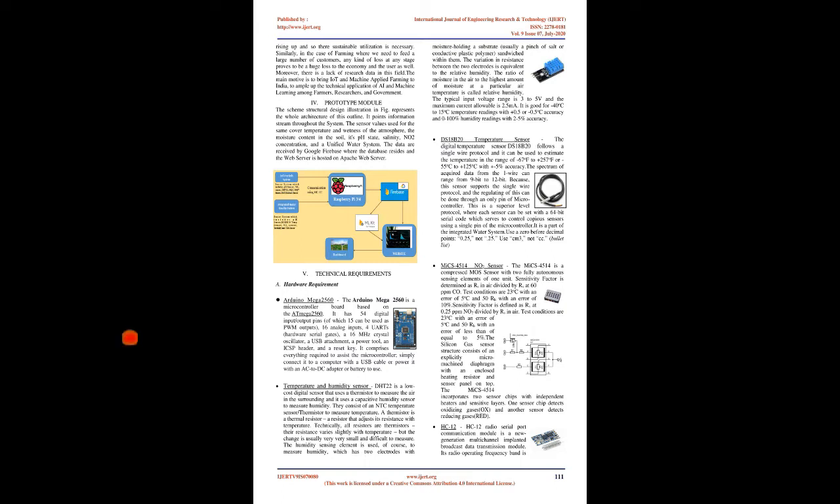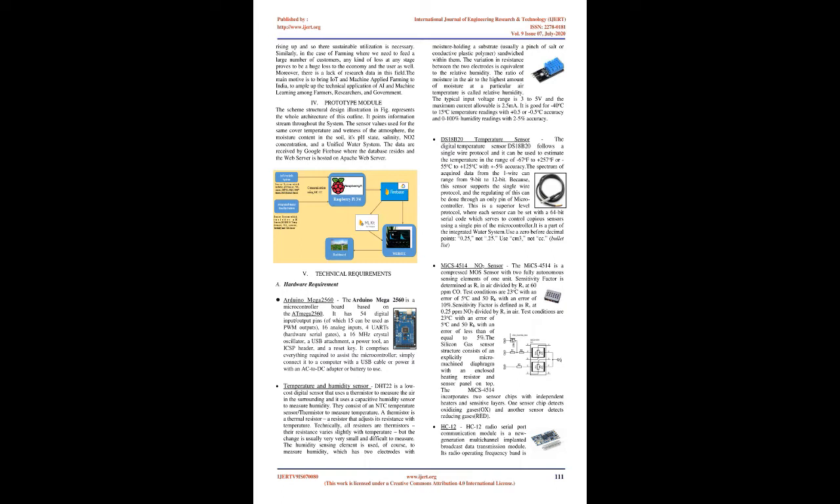V. Technical requirements. A. Hardware requirements. Arduino MEGA 2560. The Arduino Mega 2560 is a microcontroller board based on the ATmega2560. It has 54 digital input/output pins, of which 15 can be used as PWM outputs, 16 analog inputs, 4 UARTs (hardware serial ports), a 16 MHz crystal oscillator, a USB connection, a power jack, an ICSP header, and a reset button. It comprises everything required to support the microcontroller. Simply connect it to a computer with a USB cable or power it with an AC to DC adapter or battery to use.